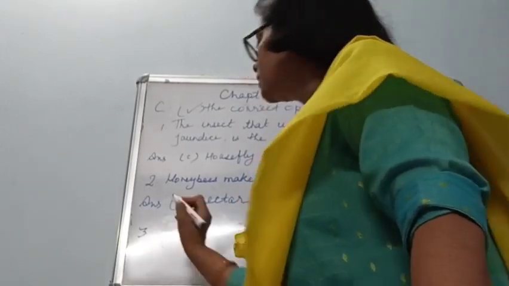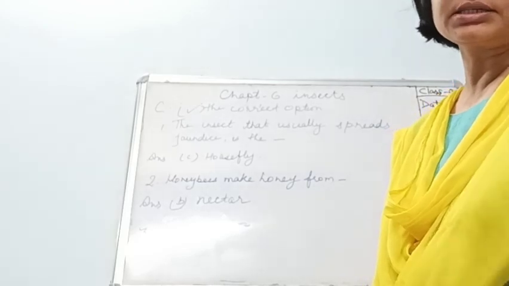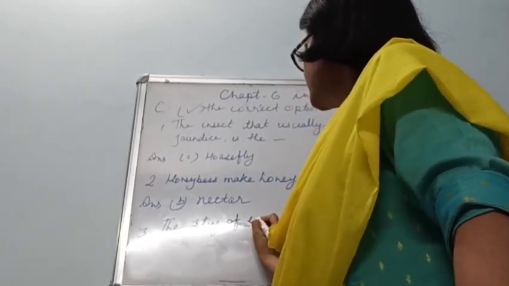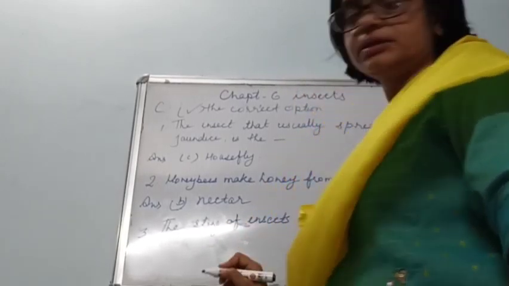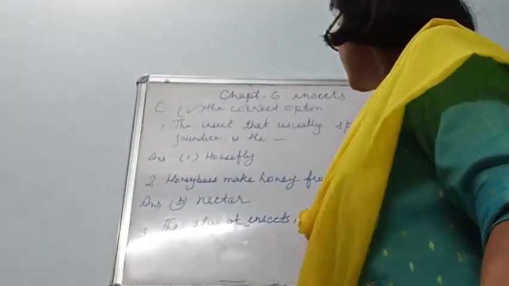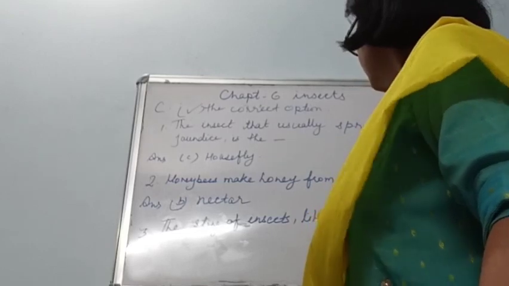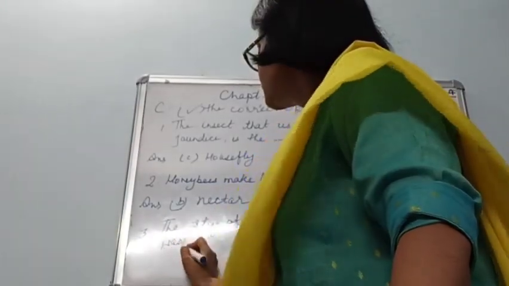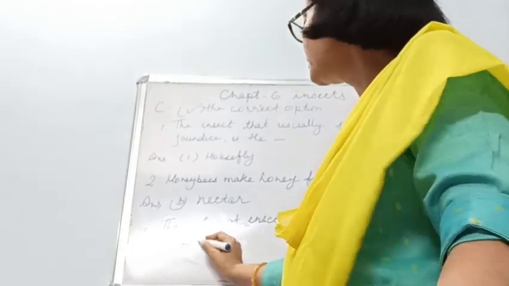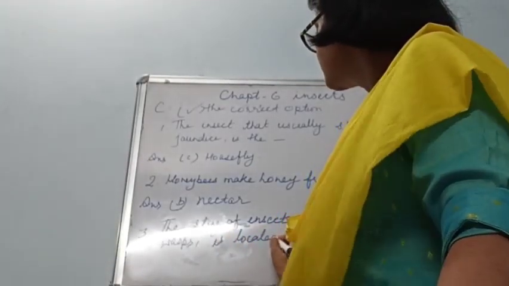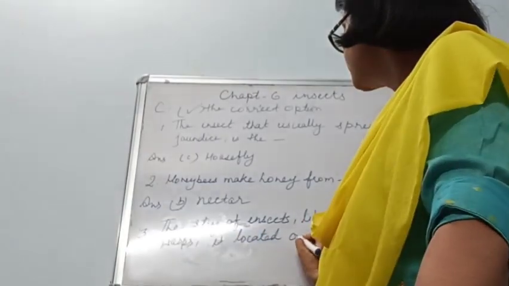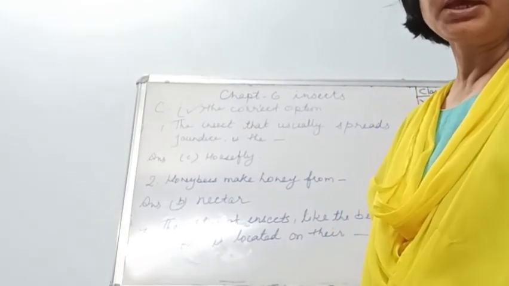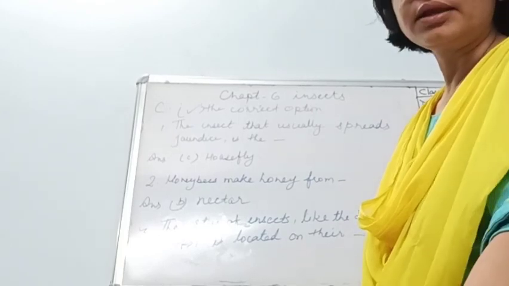Now question number 3. The sting of insects like the bees and wasps is located on their, and the options are A. wing, B. back, C. mouth and D. leg.